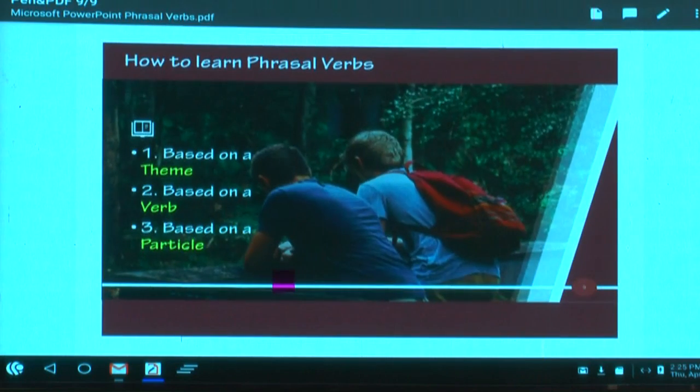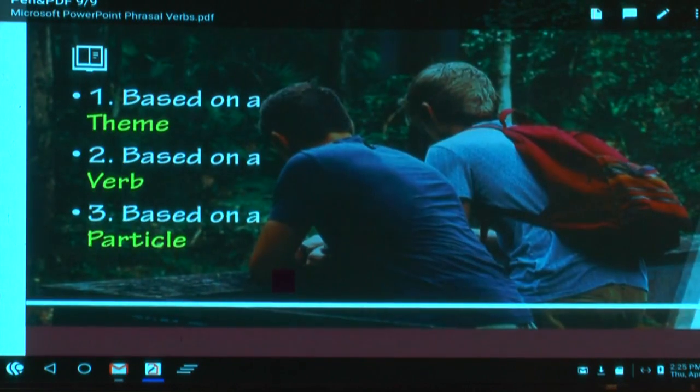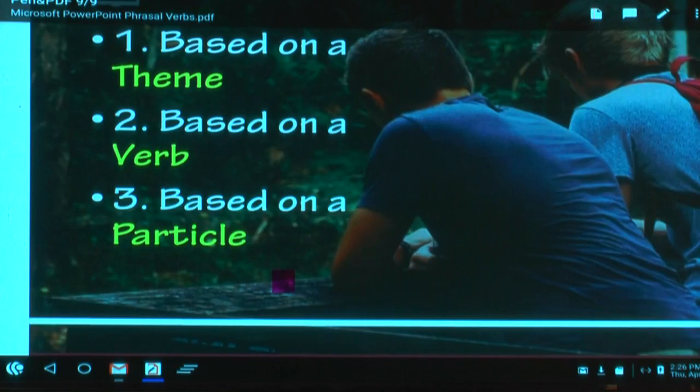Now, how to learn phrasal verbs? This is very important. 1. Based on a theme. I've been bringing phrasal verbs based on themes. Do you remember? Family related, work related. This is one approach. Based on a theme. Second approach, based on a verb. You take one verb and it takes a lot of prepositions. You get a lot of phrasal verbs like come across, come up with, come along, come into.